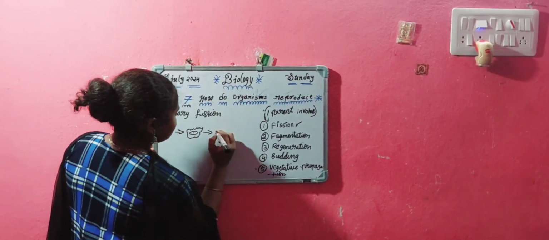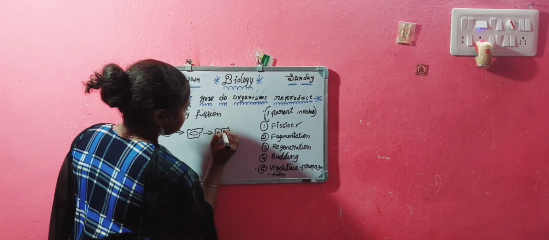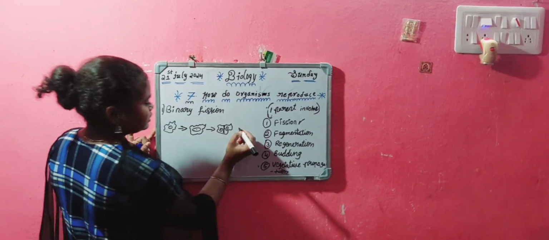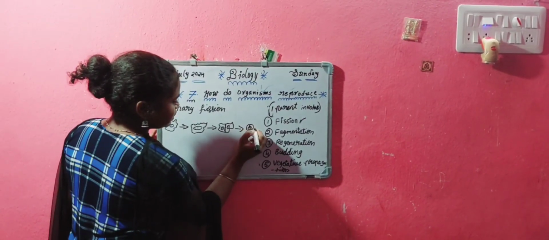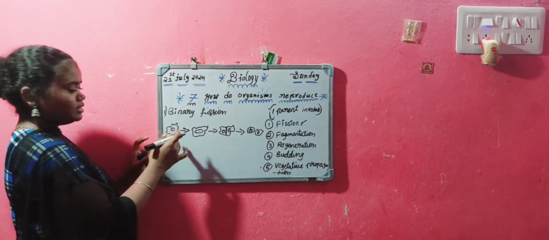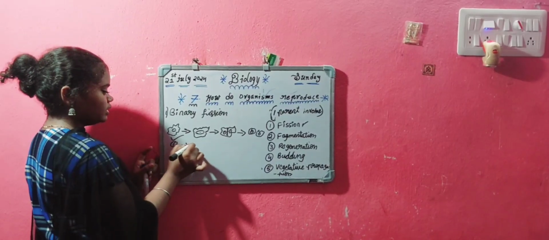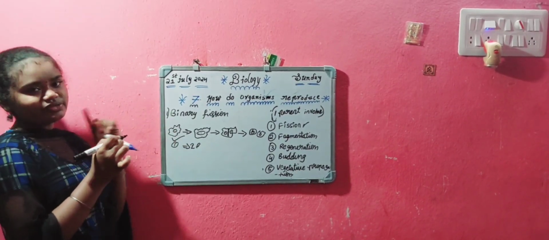So here we have to draw like this. They have to divide the nucleus into two. And next, it is totally divided into two amoebas. So this is the parent amoeba. One parent amoeba releases only two babies in reproduction. That we call binary fission.